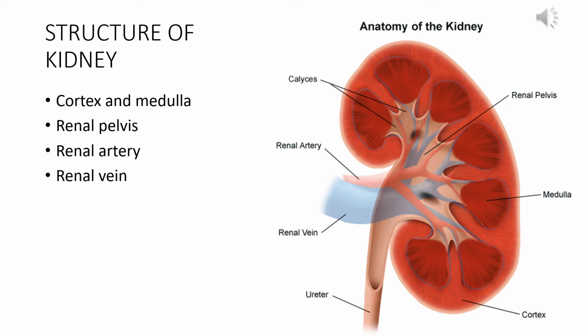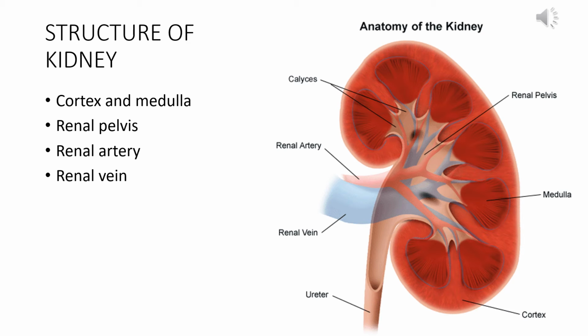So in every renal medullary pyramid, there are millions of nephrons that are producing the urine. And that urine from every renal medullary pyramid is coming to the renal pelvis, and the renal pelvis is then sending it to the ureter. So the renal pelvis is actually the place from which the ureter is originating and where the urine is collected and sent to the ureter.